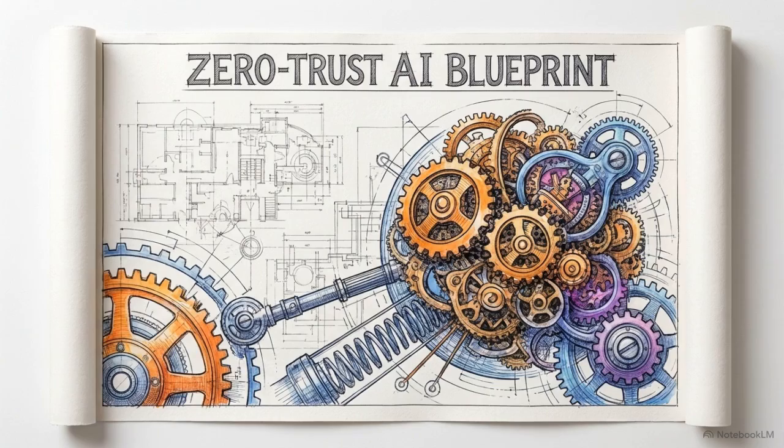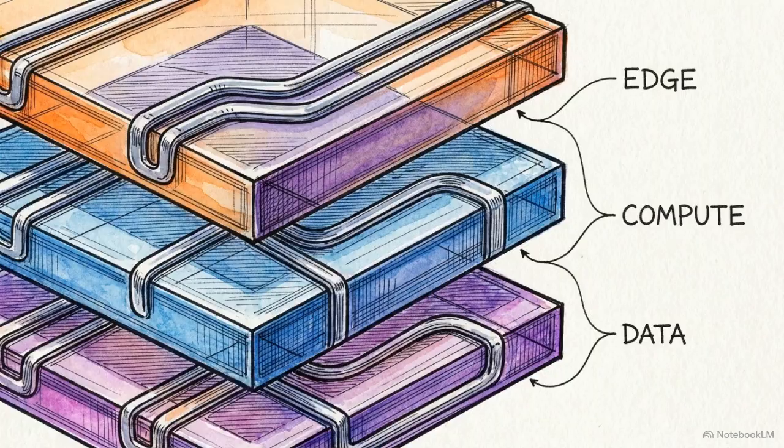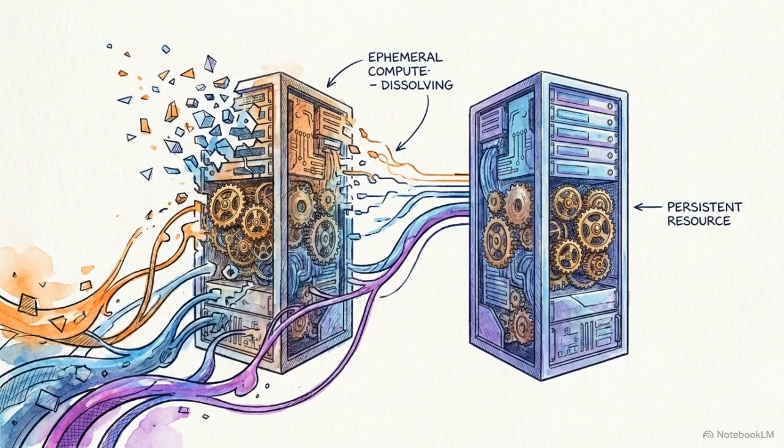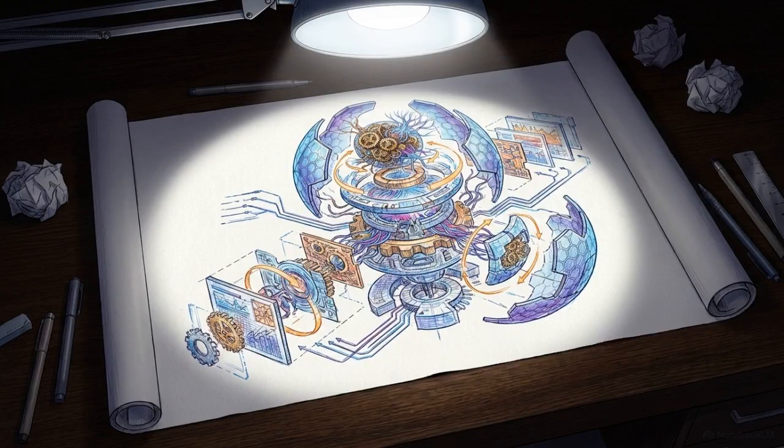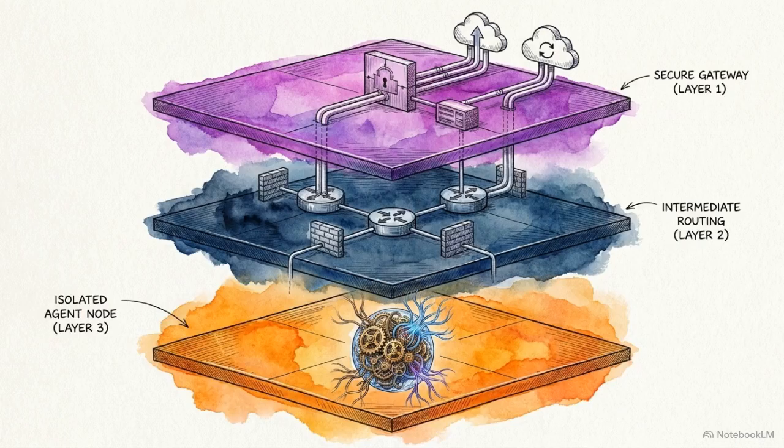To secure AI without destroying its utility, we need a production-ready blueprint built on multi-tier network segmentation, ephemeral compute environments, and active threat detection. The absolute baseline rule for this architecture is that an AI agent should never be directly exposed to the public internet. We begin by constructing the edge layer.